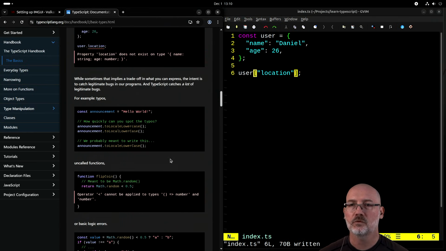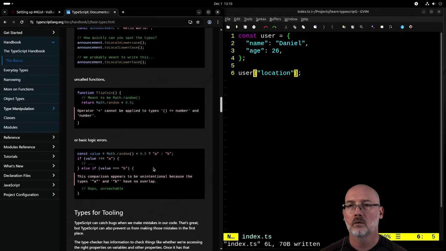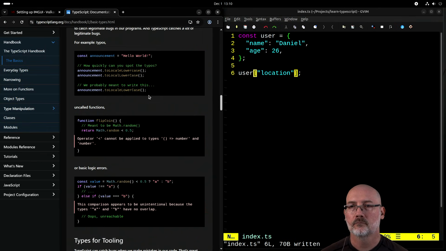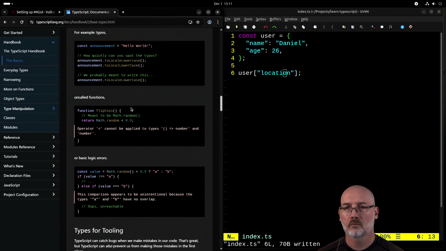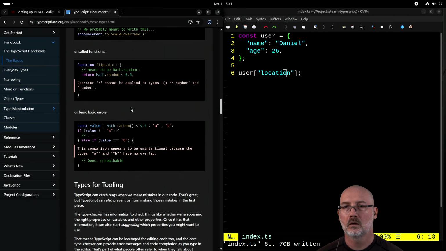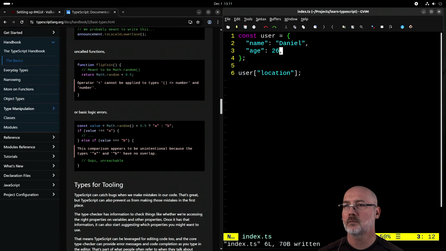Okay. To catch legitimate bugs in programs, and TypeScript allows legitimate bugs. Well, it's catching it at compile time. You would still catch that at runtime, though. Uncalled functions? Oh, okay. I see what they're doing. Yeah, let's try that one.